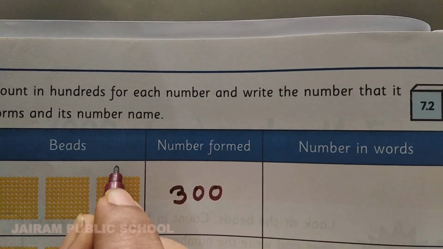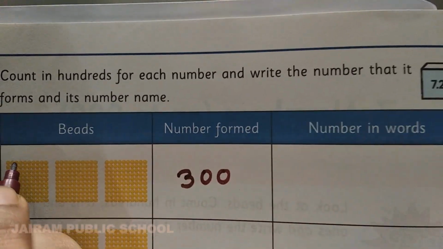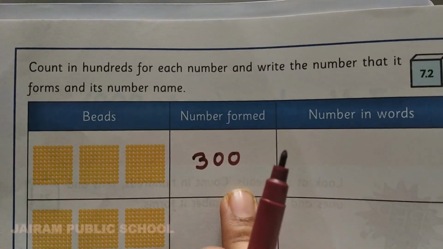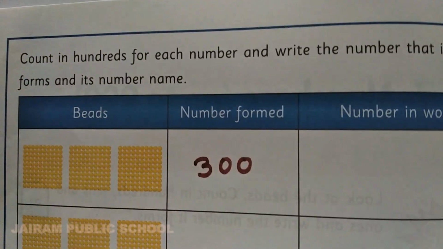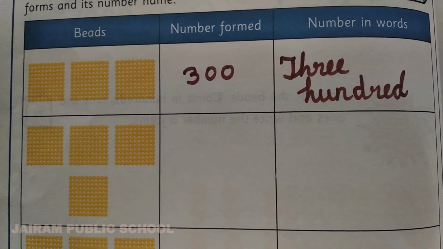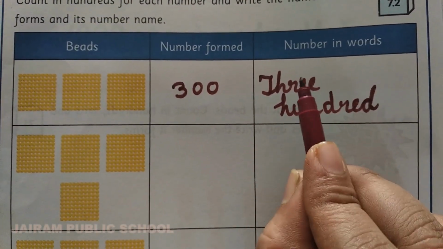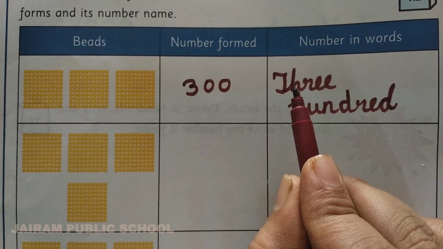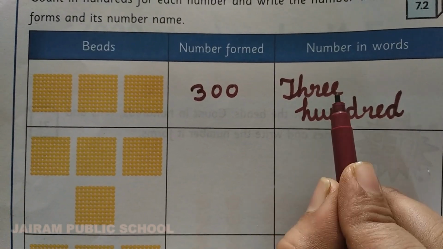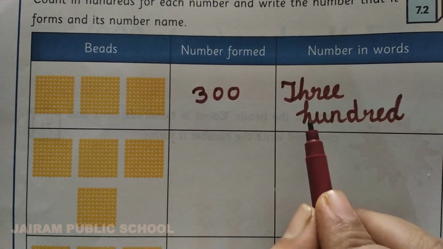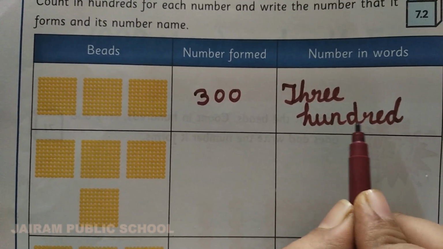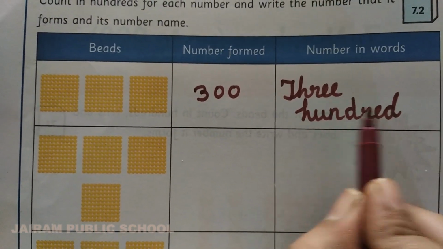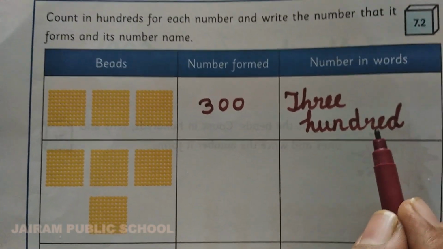This one is 100, this one 200, and this one 300. So you have to write the number form, 300, and you have to write the number in words. Like this you want to write in words: 300, three hundred. Shall we see the next one?